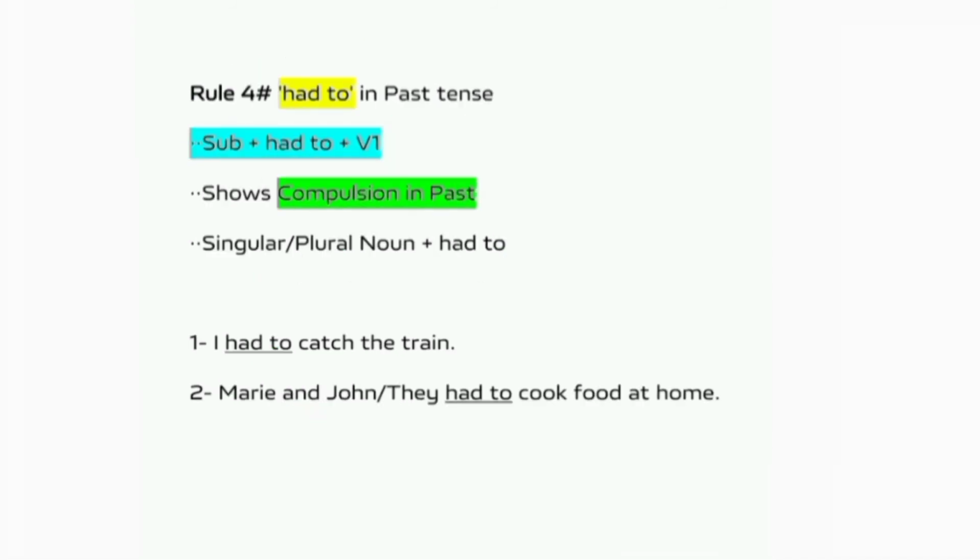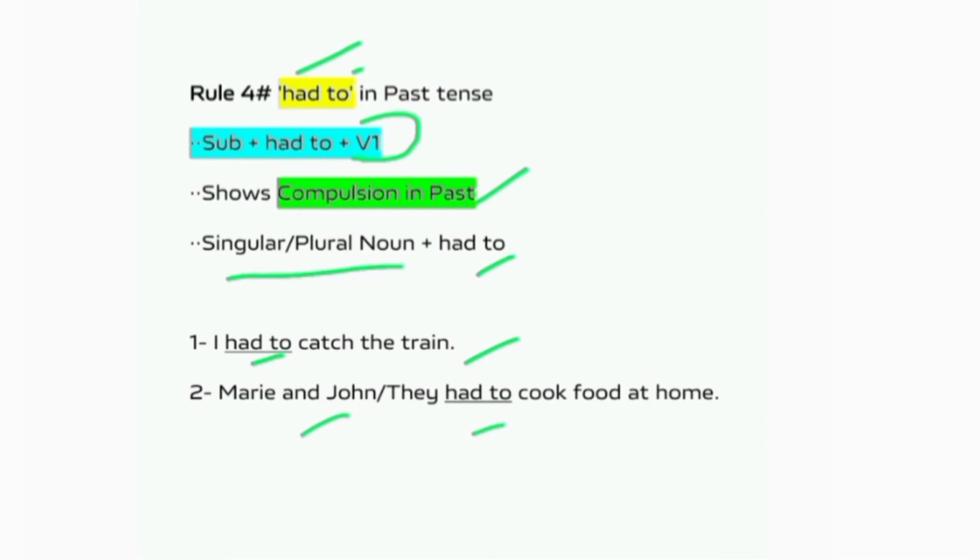Now, rule number 4. Had to is used to show compulsion in past, and it has the following structure: subject followed by had to, and then verb first form. Now for had to, you don't need to care about which verb is to use with plural or singular subject, because had to is used with all the subjects. Like in the sentence, I had to catch the train means there was no other way but to catch the train. And at last, Mary and John, or they had to cook food at home means it was compulsion on them to cook food at home.